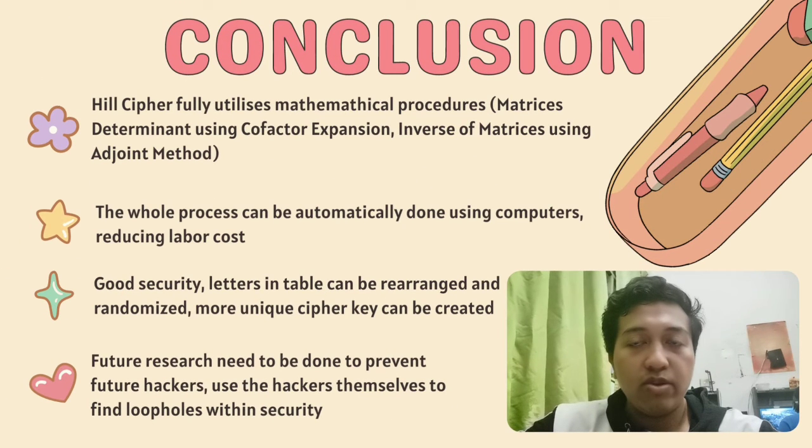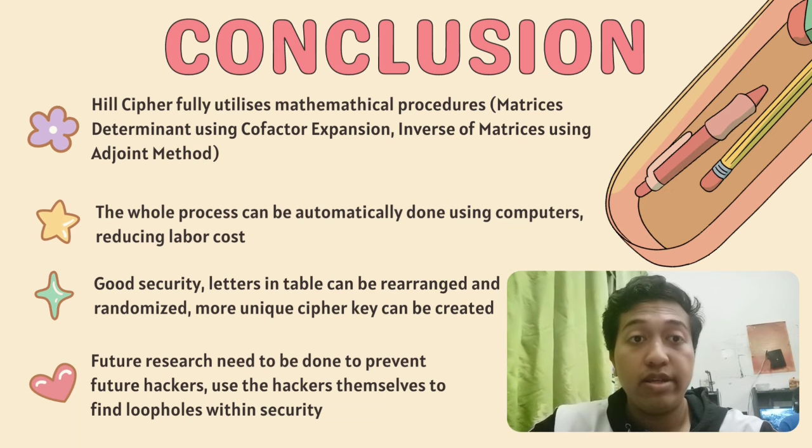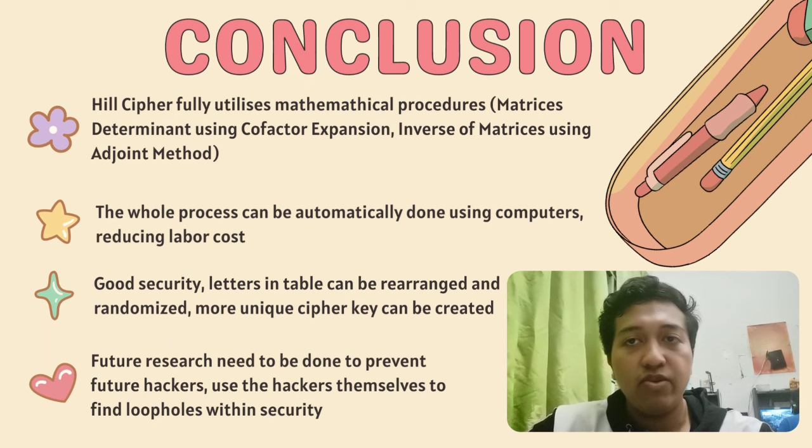And finally, we have arrived at the conclusion. So we can conclude that Telegram does indeed use cryptography, in Hill cipher specifically, and as for why, it is because Hill cipher fully utilizes mathematical procedures in both the encoding and decoding process by using the matrix determinant and also the inverse of the matrix. And because it is fully mathematical, this whole process can be automatically done using computers, at the same time reducing